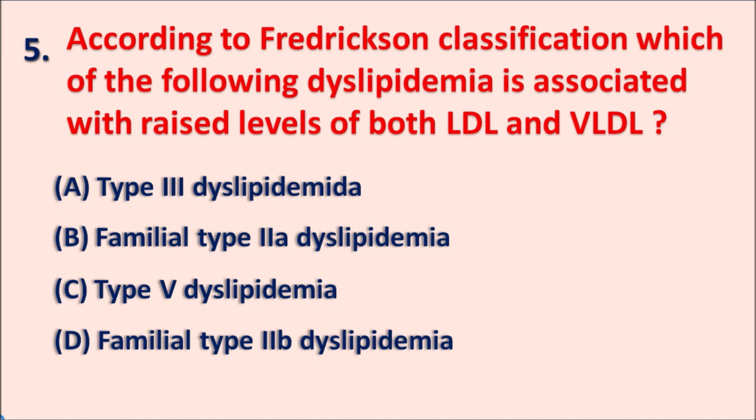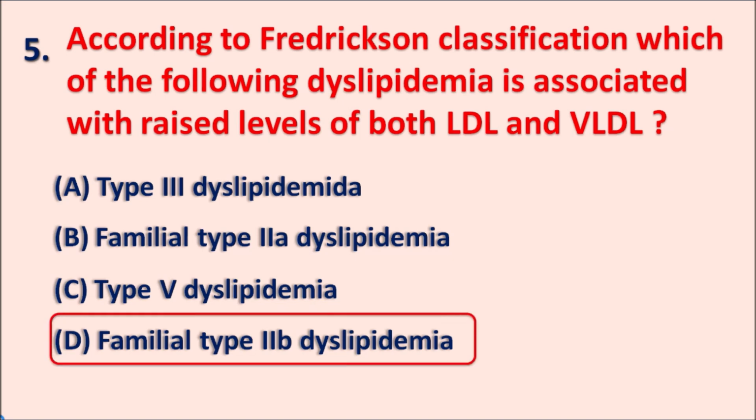Dyslipidemia is a disturbance in the lipid levels, and most of the time we can observe increased levels of lipoproteins, so it can also be called hyperlipoproteinemia. Here, which type of dyslipidemia is associated with raised levels of both LDL as well as VLDL? The right answer is option D, familial type 2B dyslipidemia.